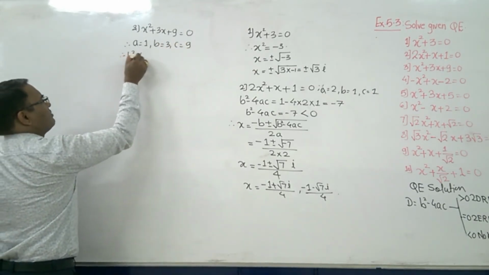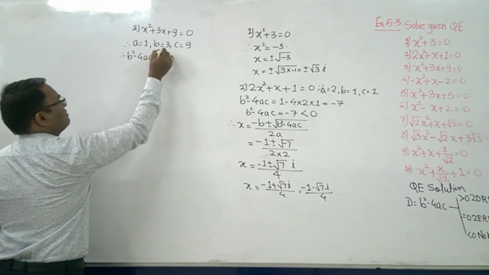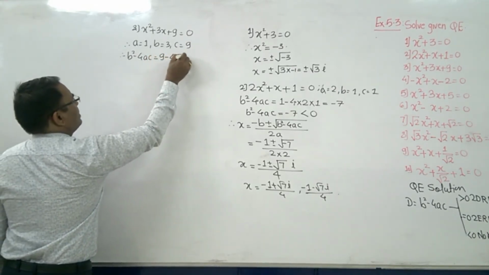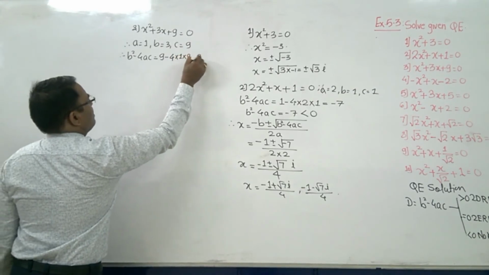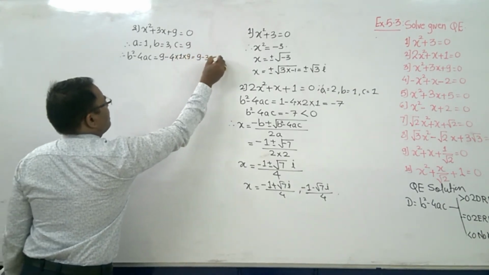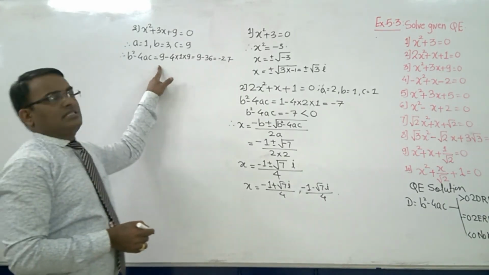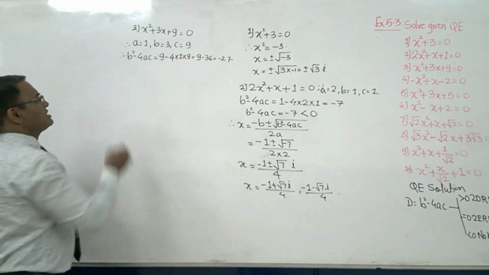Therefore b square minus 4ac is equal to 3 squared, 9, minus 4 into 1 into 9. So 9 minus 36, that is minus 27. Right? 9 as it is, and 4 nines are 36.